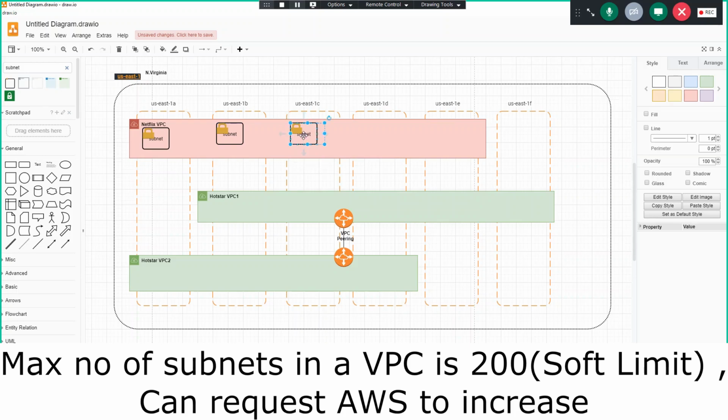No, we can have as many as we want. Maybe there could be some limit like 500, but I'm not very sure. We don't have the restriction that we can create only one. Even on the number of VPCs we can create in an account, there is some limit.